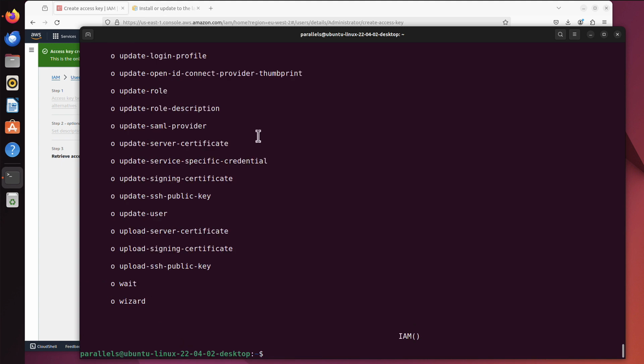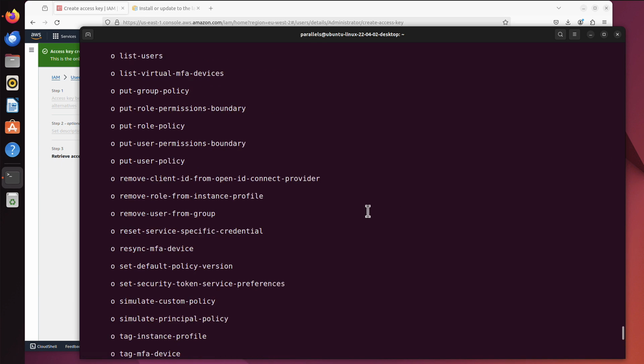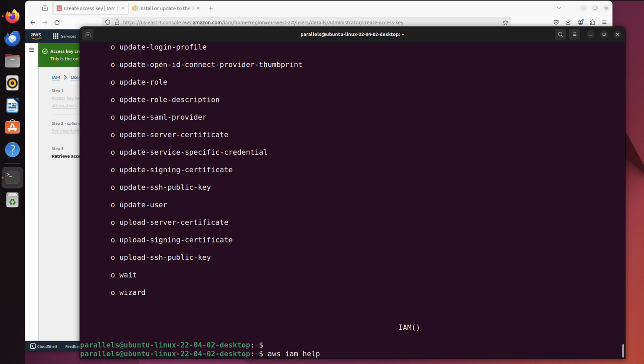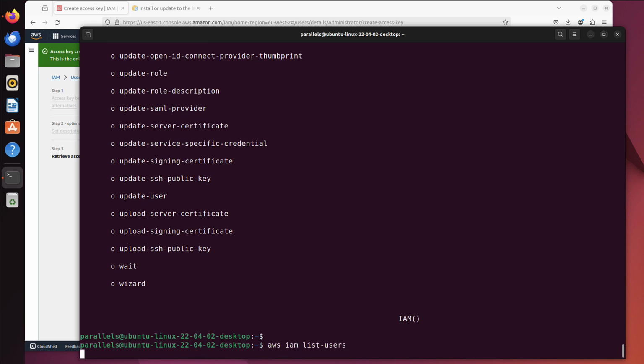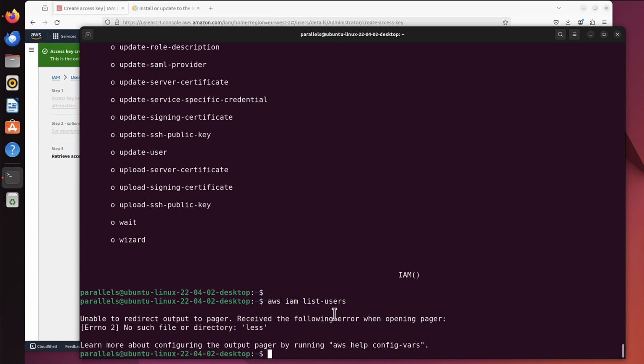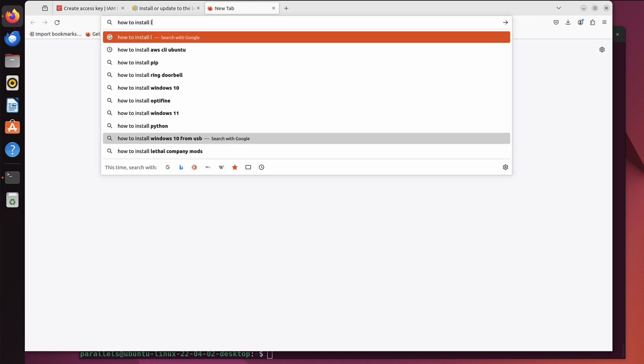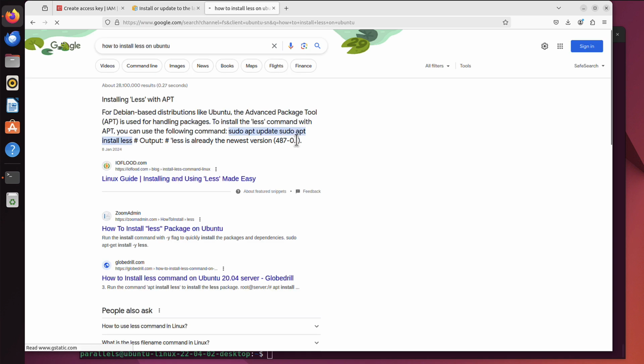See what possible commands we have for aws iam. This one looks okay. List users. Okay. List users. See what we've got here. Alright, little hiccup, because this is a new system. As I said, there is nothing installed here. It says no such file or directory: less. Well, my guess is because we have to install less. Okay. sudo apt install less.